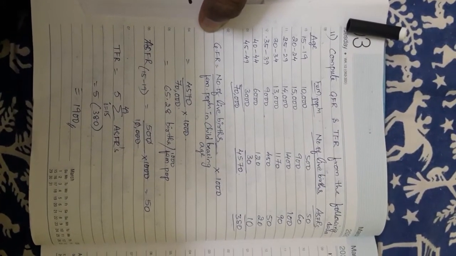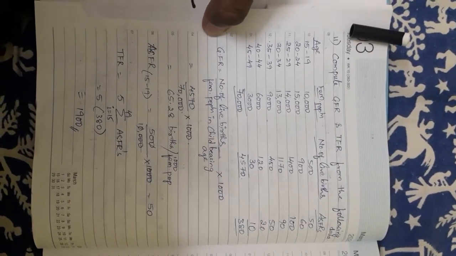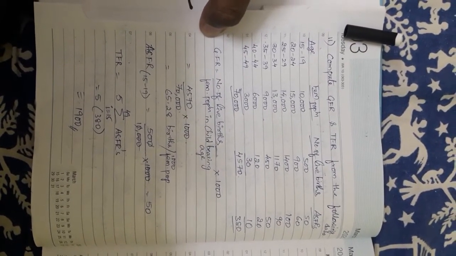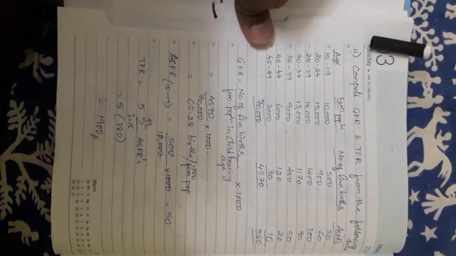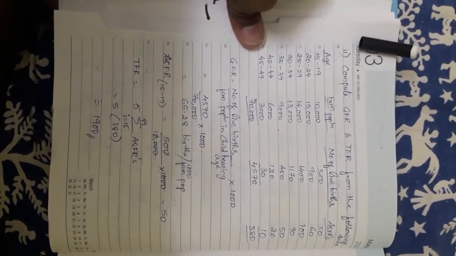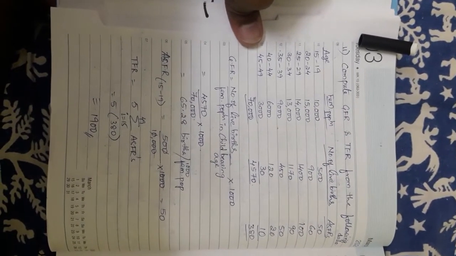Now the number of live births from 15 to 49 is given: 500, 900, 1400, 1170, 450, 120, 30. So first calculate GFR: number of live births divided by the female population in childbearing age, into 1000.